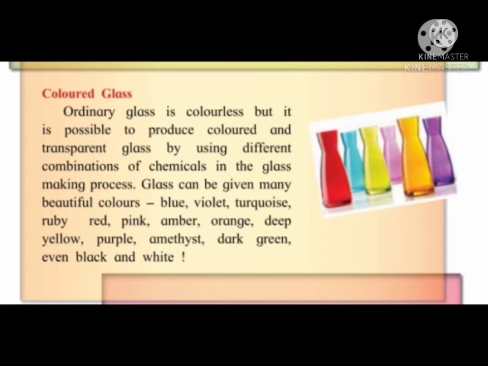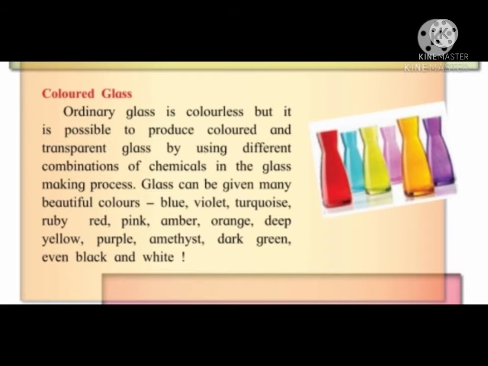Now it's colored glass. Ordinary glass is colorless, but it is possible to produce colored and transparent glass by using different combinations of chemicals in the glass making process. Glass can be given many beautiful colors: blue, violet, turquoise, ruby red, pink, amber, orange, deep yellow, purple, amethyst, dark green, even black and white.